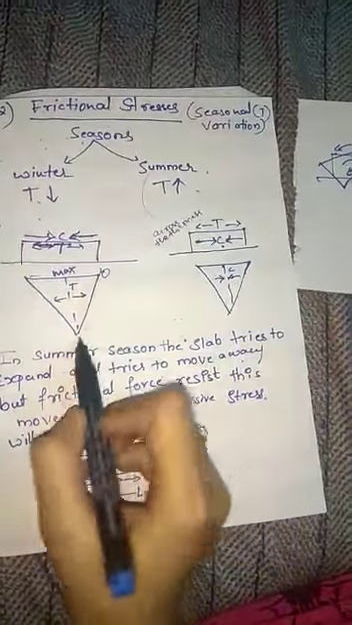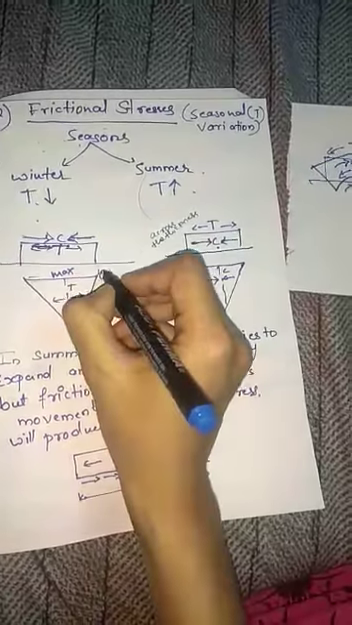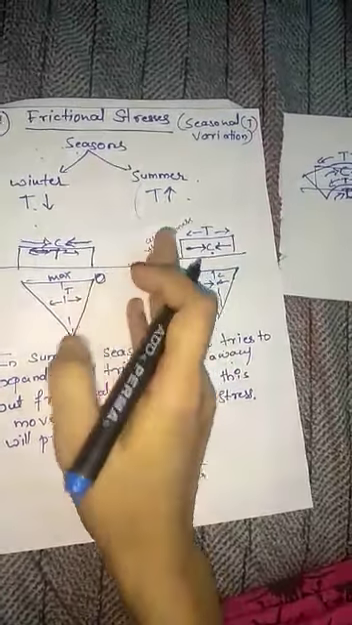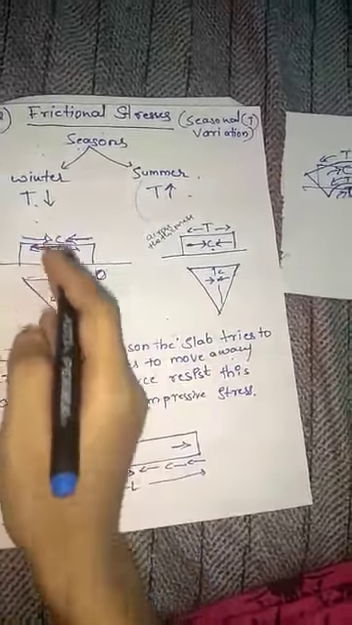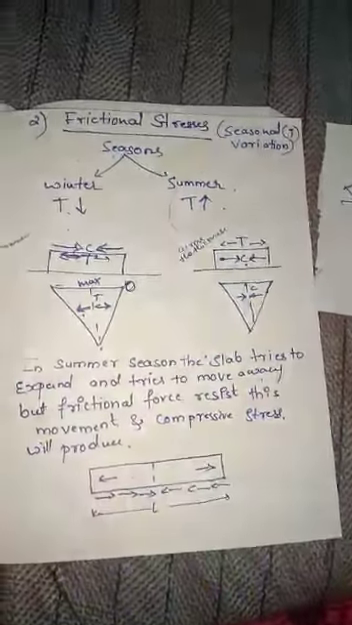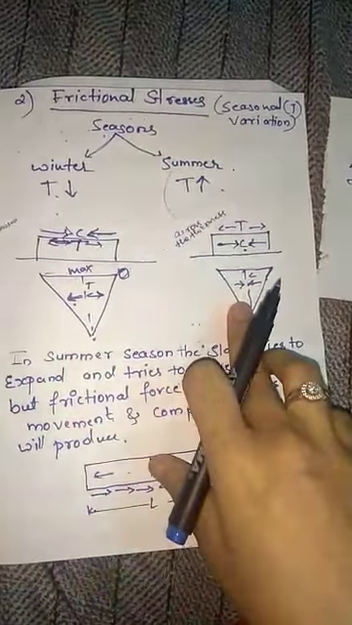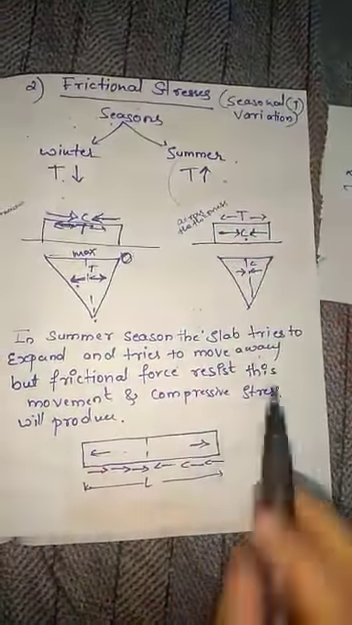Here we get a diagram like this. Here the frictional stress is 0 at the corner and it is maximum at the center. In winter, we will get tension, that is, frictional stress we will get in tension in nature. In summer, we will get compression in nature. These diagrams I will explain next.